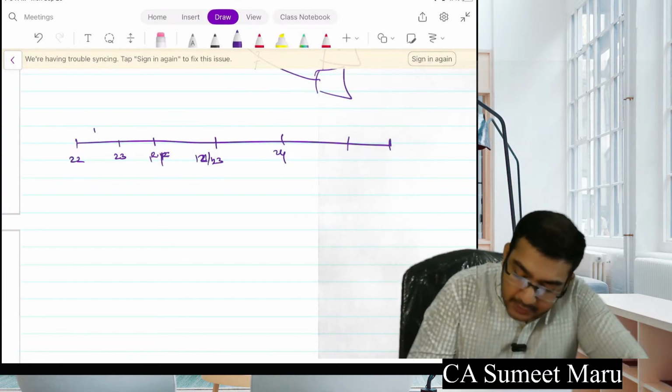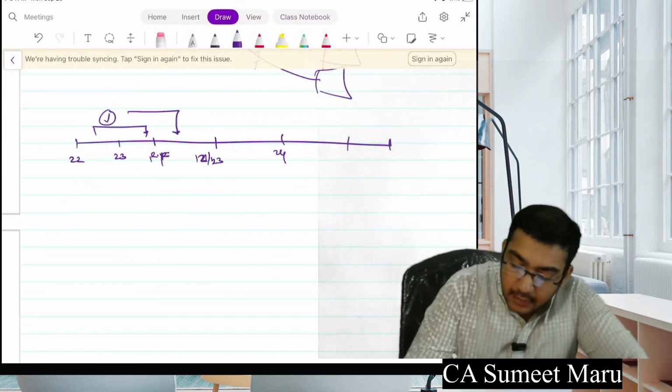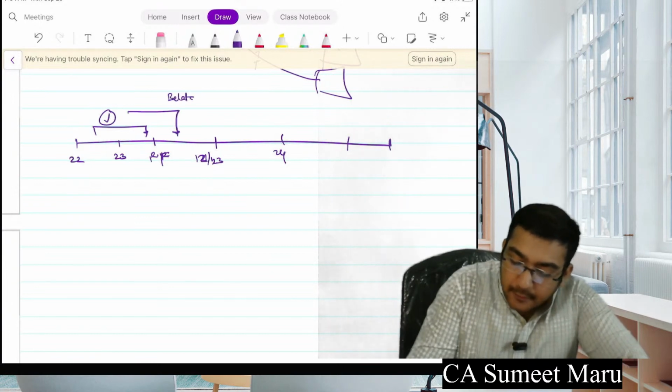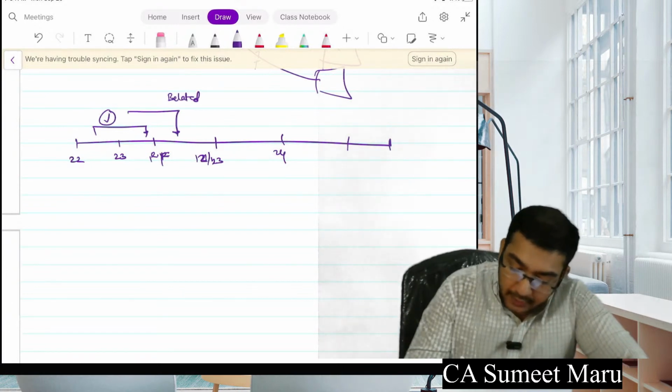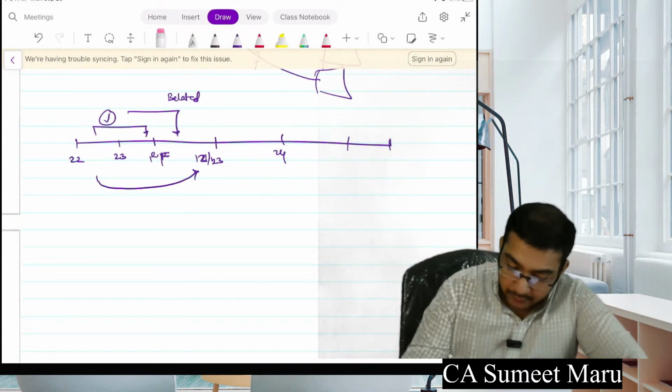Okay, so this return, if you file in this time, it is a normal return. If you file here, it is belated. Normal return can be filed, as we say, again up to here only.